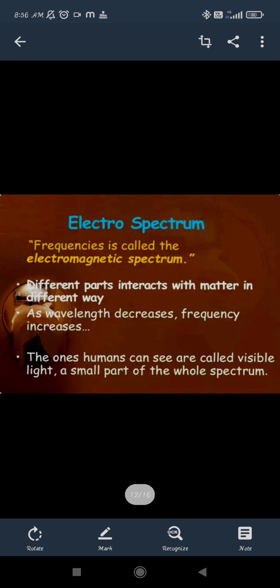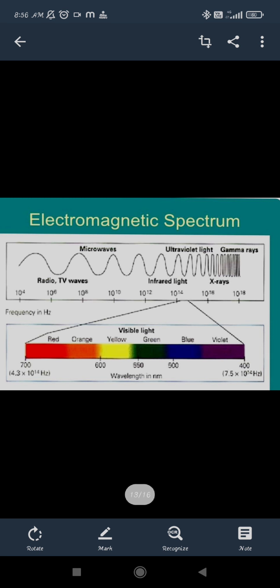So this is the whole spectrum. If it has different ranges, say 0 to 10,000 Armstrongs, then we are just able to see the smallest part of that spectrum, that is 4000 to 7000, which can be considered the smallest part of the electromagnetic spectrum. If you talk about the electromagnetic spectrum shape, this is the spectrum. The visible light range is between 4000 to 7000 Armstrong. The smallest wavelength will be violet, and the highest wavelength will be red light.